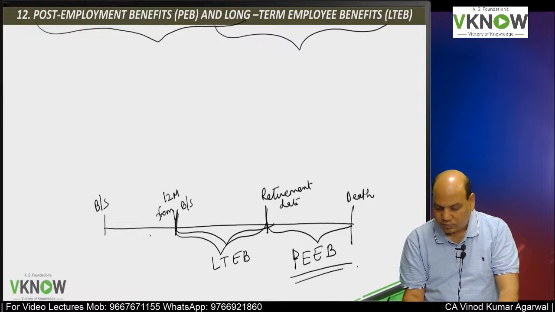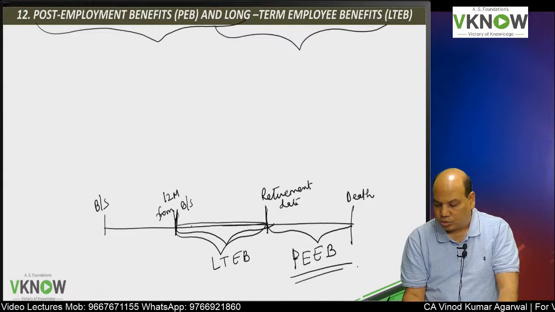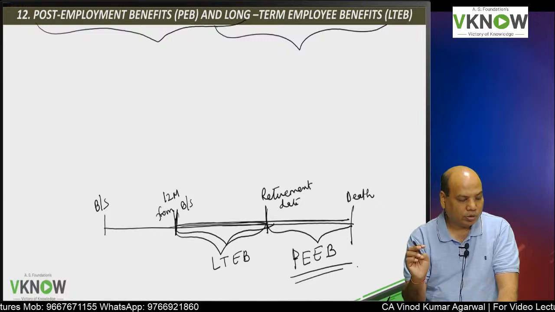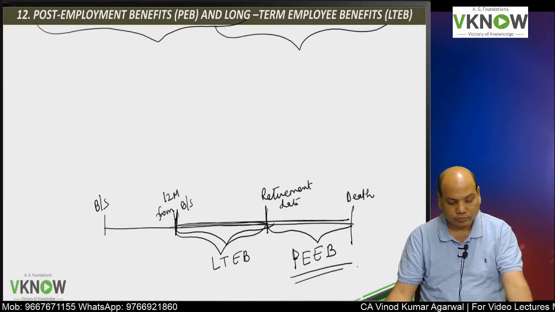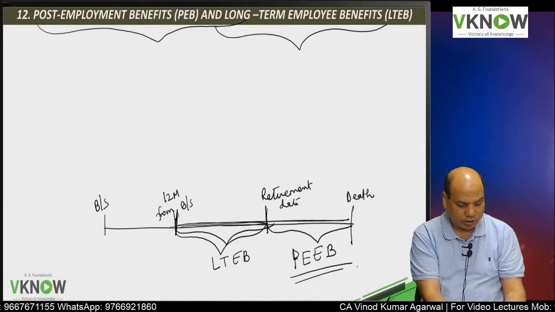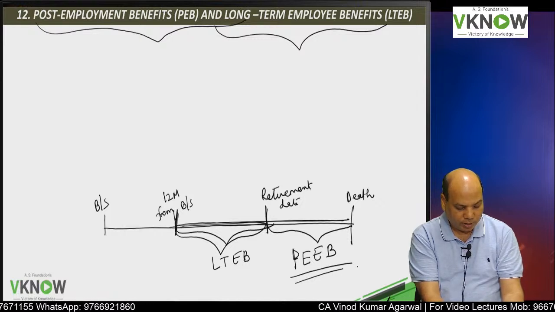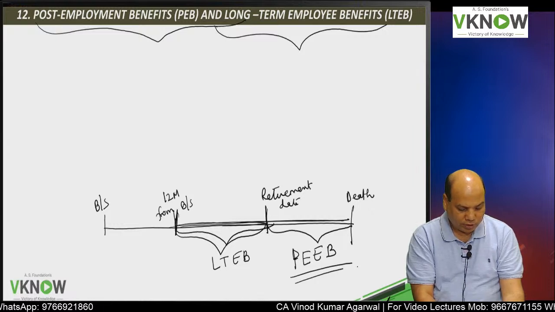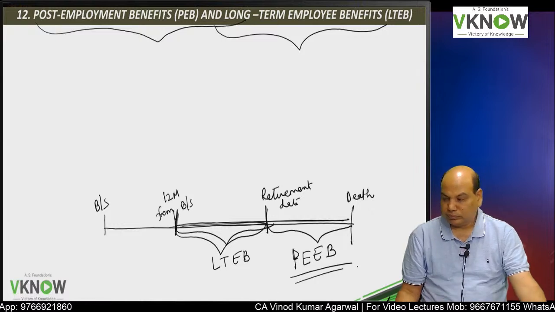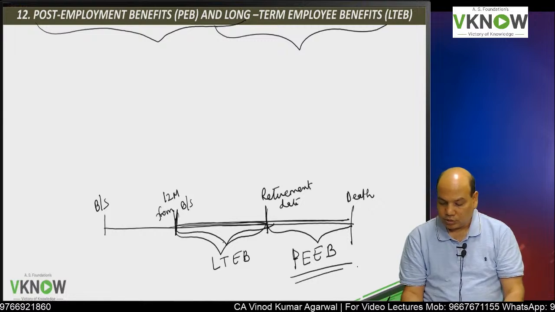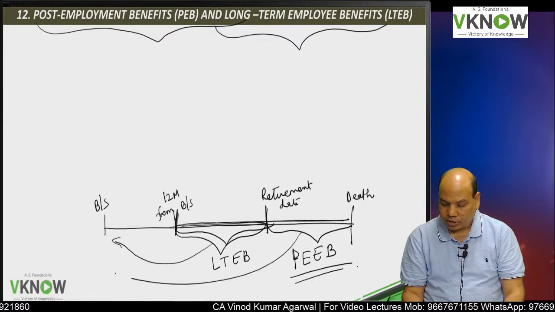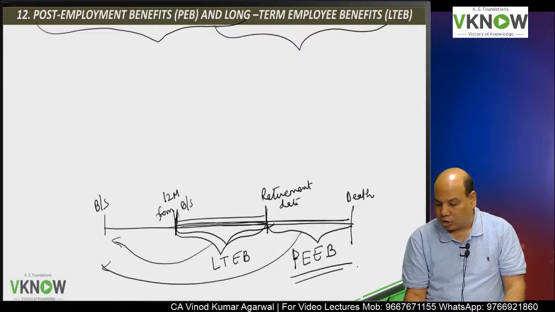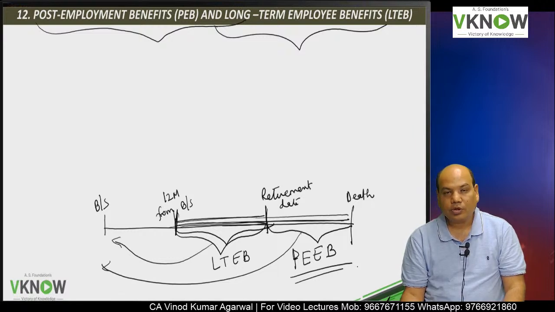In both cases, the benefits are due after 12 months. So one thing is common, we are going to use discounting. Benefits will be paid after 12 months. So we are going to use discounting. Discounting will be required.